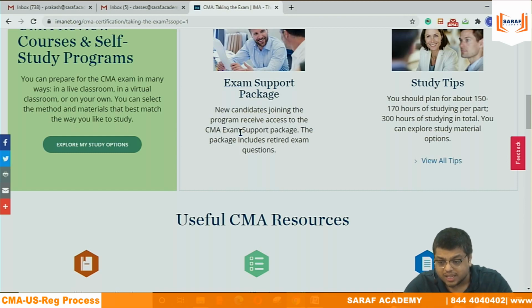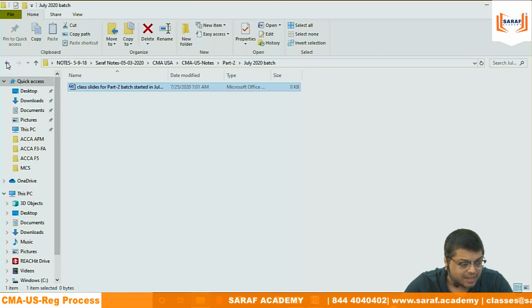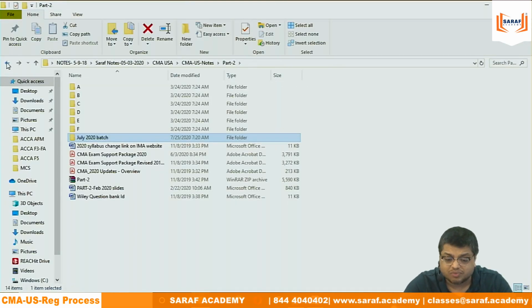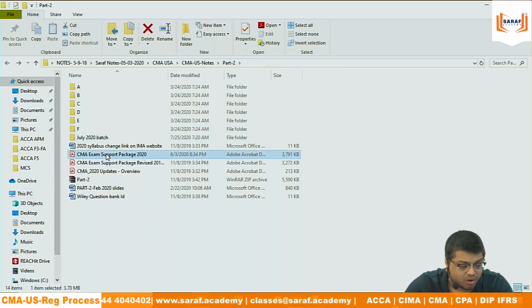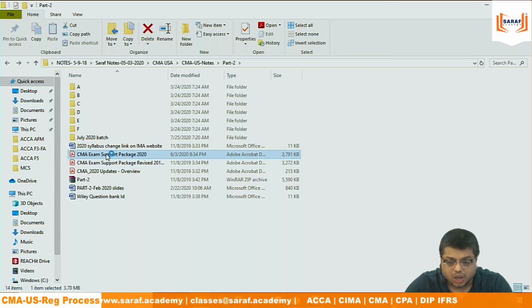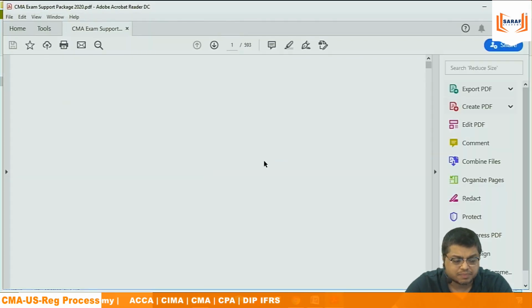Only those who are booking the exam for the first time will get it. This exam support package is given to every student, which is past exam questions of IMA exams. That exam package I have already. The 2020 exam package. How did I get it? Any student who gave the exam shared the exam package with me.